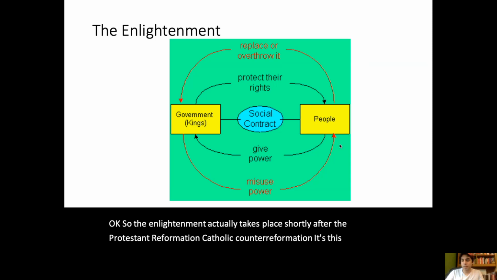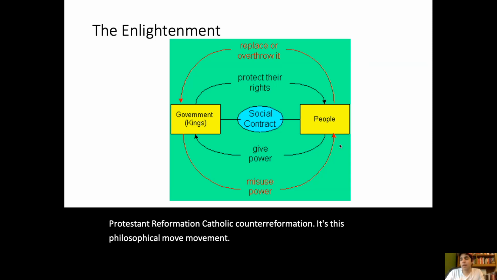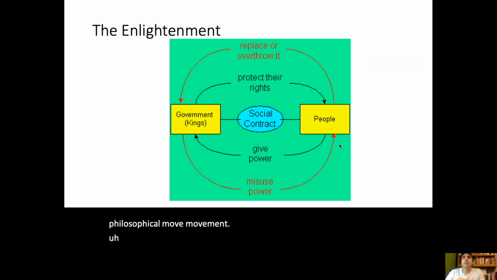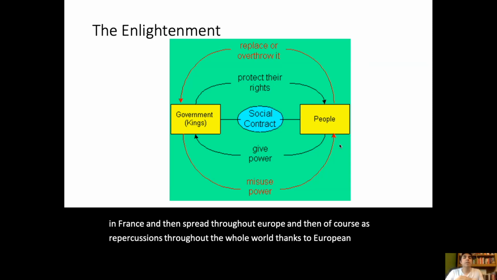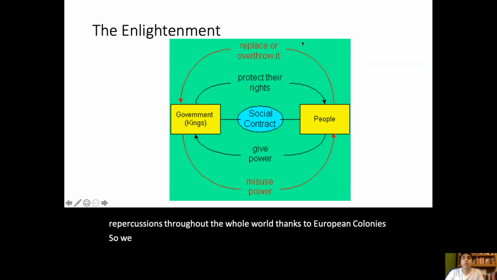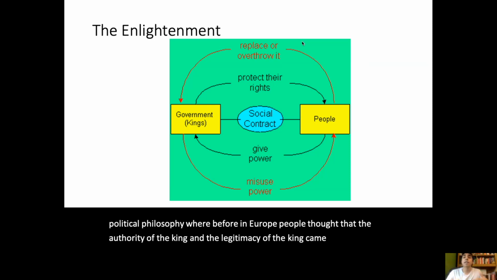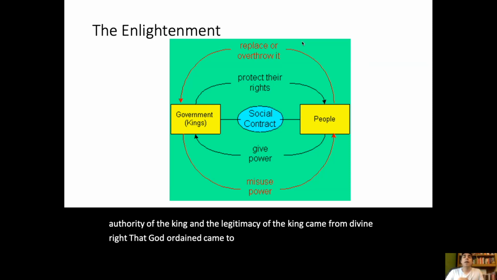Okay, so the Enlightenment actually takes place shortly after the Protestant Reformation and Catholic Counter-Reformation. It's this philosophical movement which contributes to all kinds of writing. It starts in France and then spreads throughout Europe, and then of course has repercussions throughout the whole world thanks to European colonies. So we talked about the idea of the social contract, which is this major idea in political philosophy, where before in Europe, people thought that the authority and legitimacy of the king came from divine right, that God ordained the king to rule.